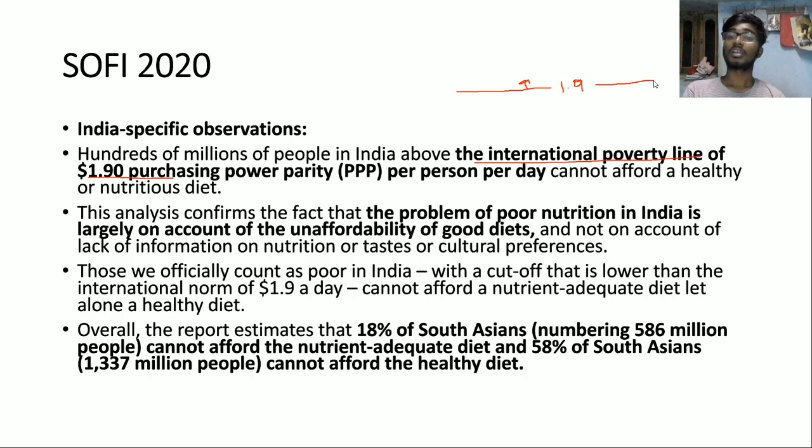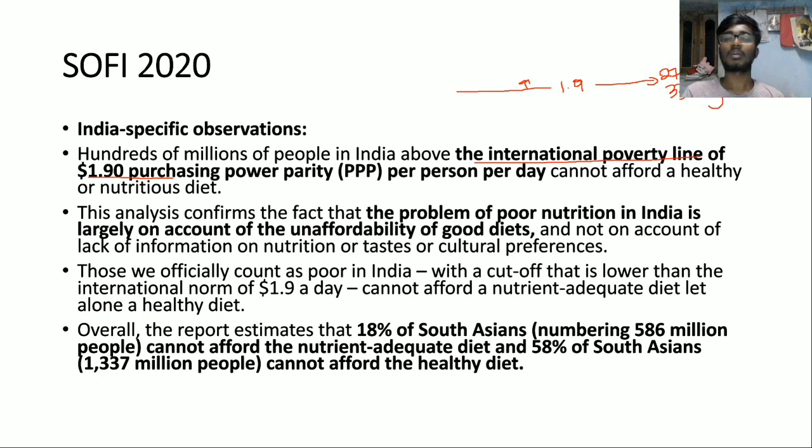But in India, it is 27 rupees per day in rural areas and 33 rupees in urban areas per day. So $1.9 is somewhere around more than 130 rupees, and in India the line is kept at some 27 and 33. This was made by the Tendulkar committee. The concept of poverty line in India was introduced by the Alagh committee, and after that some 3 committees were formed to estimate poverty in India.